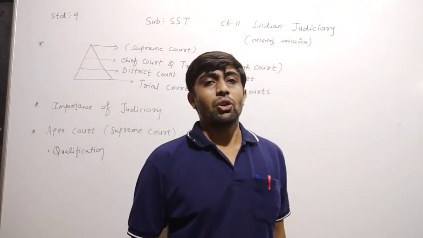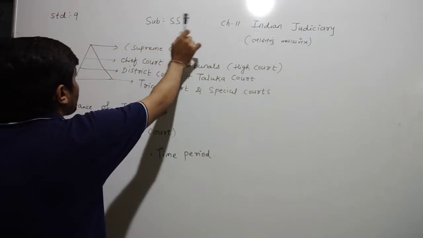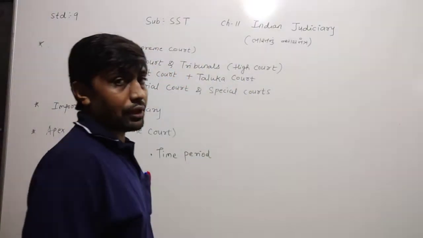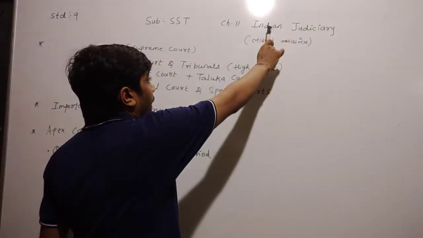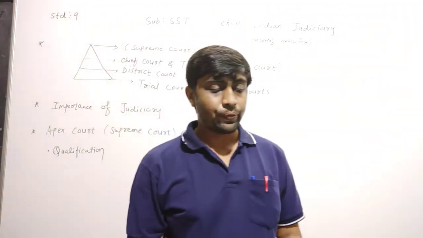Dear children, today we have to learn in standard 9 subject social science chapter number 11. The name of the chapter is Indian Judiciary. It means Bharatnu Nyay Tantra.